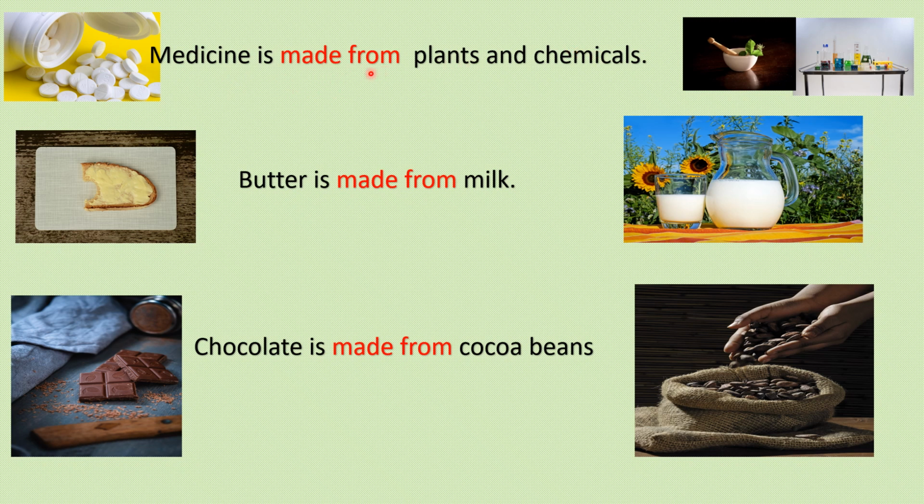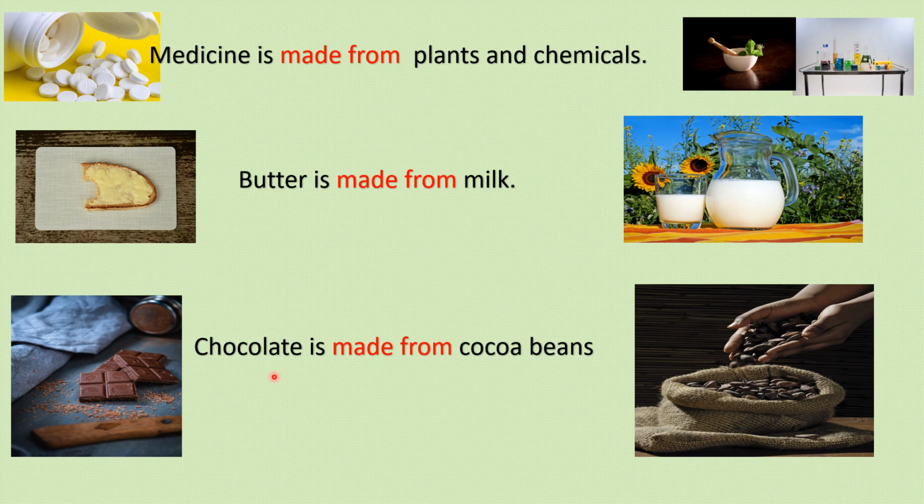Made from, not made of. Why? Because the final product is totally different and the material has undergone a change in the process of making this medicine. Now you see here butter. Butter is made from milk. Why made from? Because the milk has undergone a change and the final product, that is butter, is totally different. You cannot find the qualities and the characteristics of milk here in this butter.